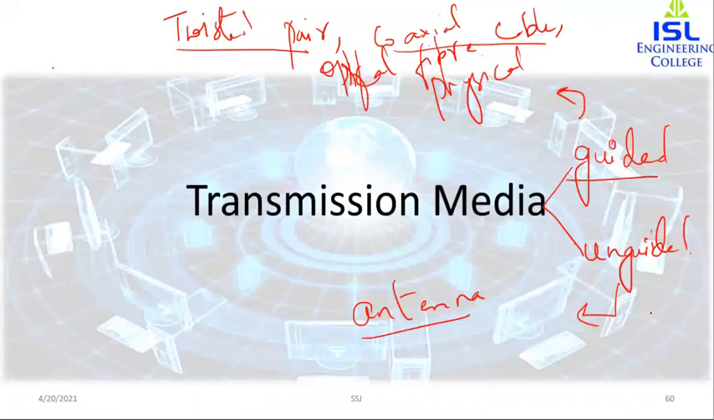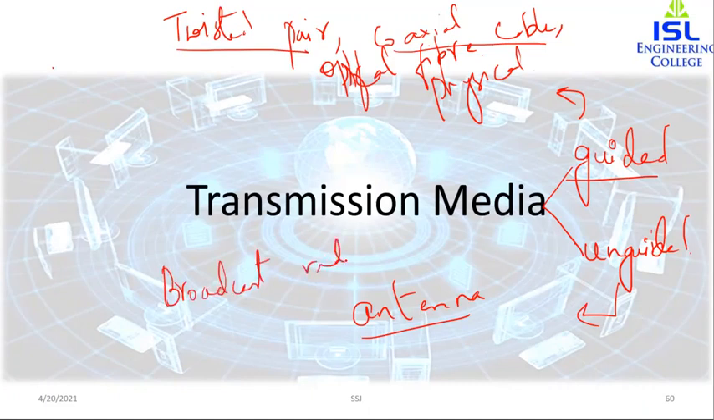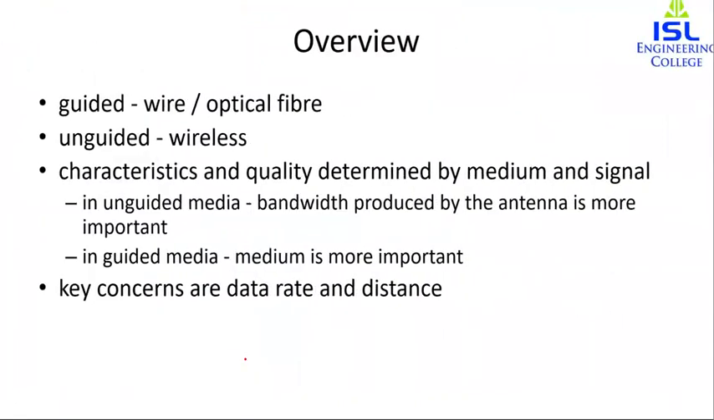And among the unguided transmission techniques commonly used, we use broadcast radio. That was earlier. After that, we came to microwave, terrestrial microwave radiation, and then satellites. Also, infrared transmission is used in some of the applications. So now we will move on with the overview. The transmission media that are used to convey information are classified as guided and unguided, as I have mentioned. Guided are wire or optical fiber, unguided is wireless.